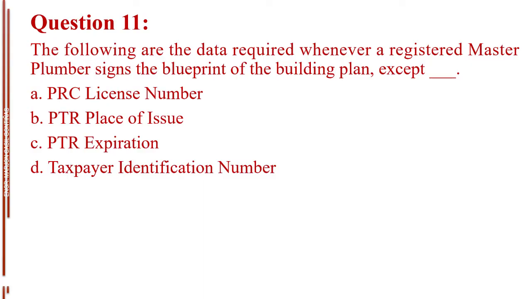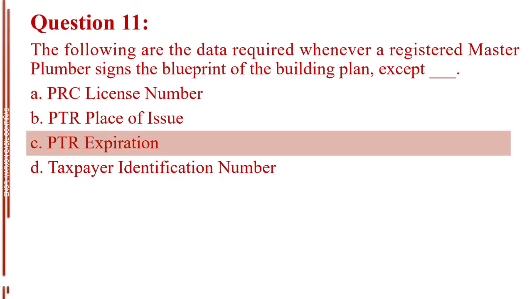Question number 11. The following are the data required whenever a registered master plumber signs the blueprint of the building plan, except blank. Letter A, PRC license number. Letter B, PTR place of issue. Letter C, PTR expiration. Letter D, taxpayer identification number. The answer is letter C, PTR expiration.